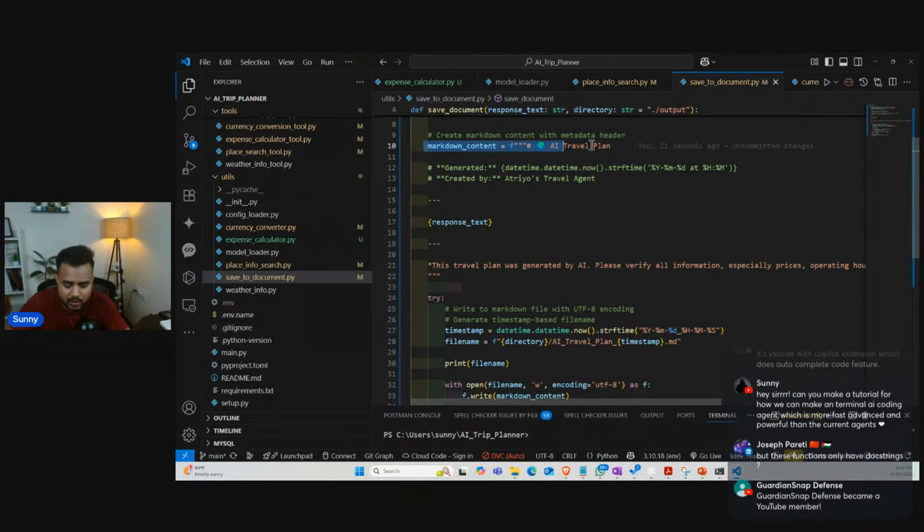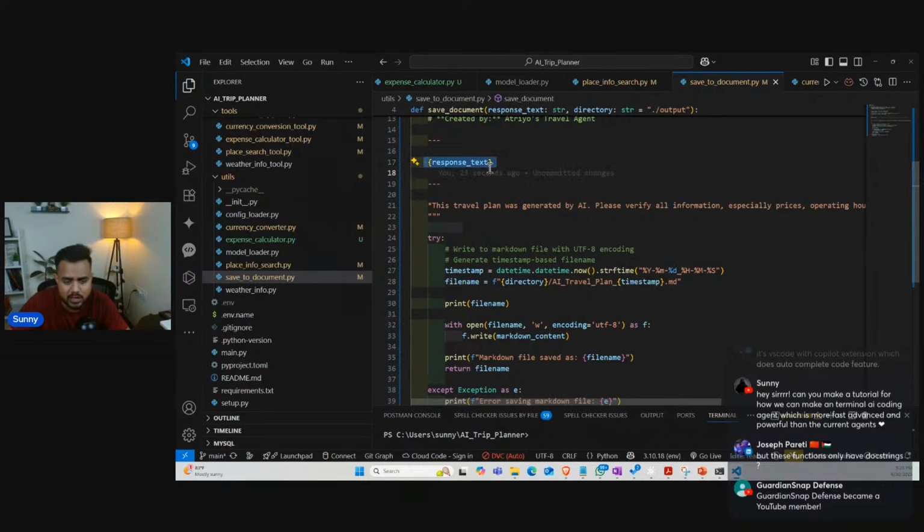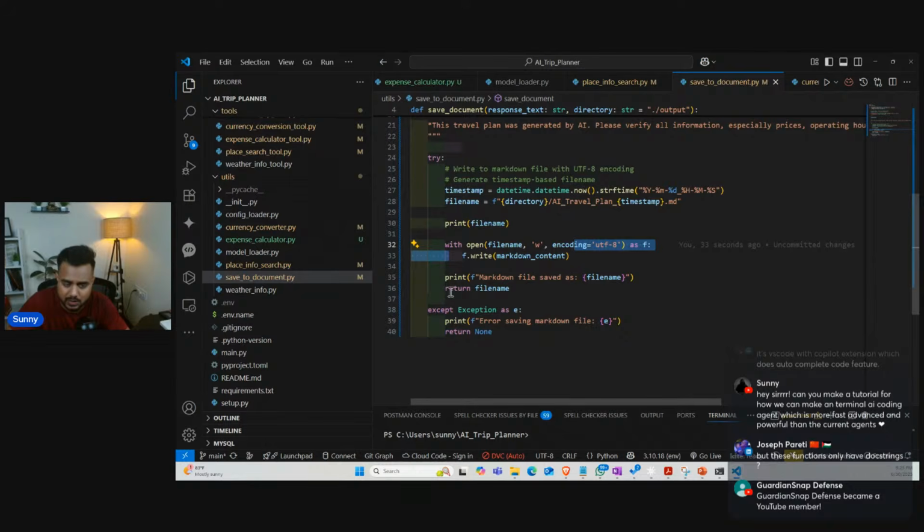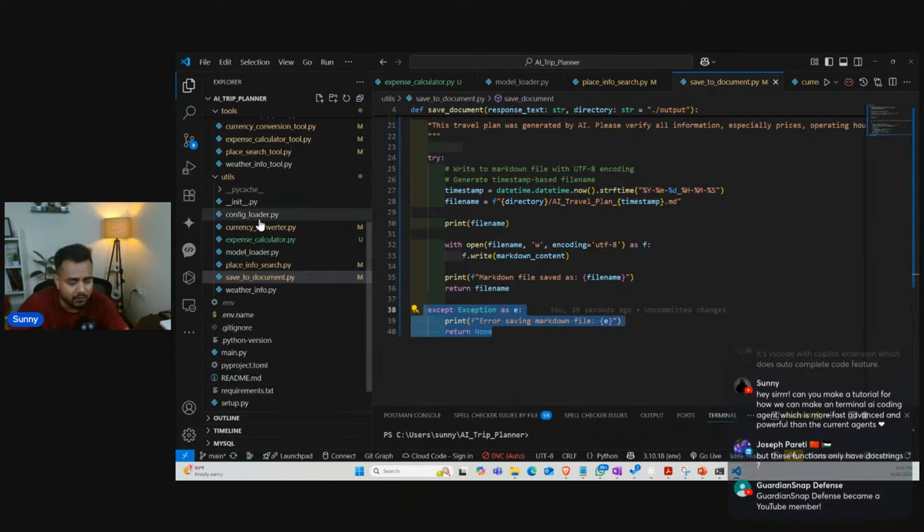Okay, now here is a heading, here is a response text, and we are going to write some other code for creating a file. So here I'm going to open the file, write the data, and my file is getting saved over here. If there is any error, we are going to handle it with this exception block. So guys, we have written a calculation with respect to each and every tool.